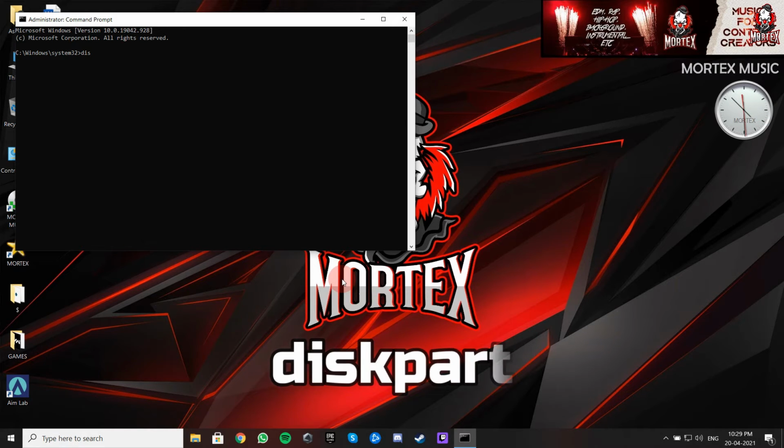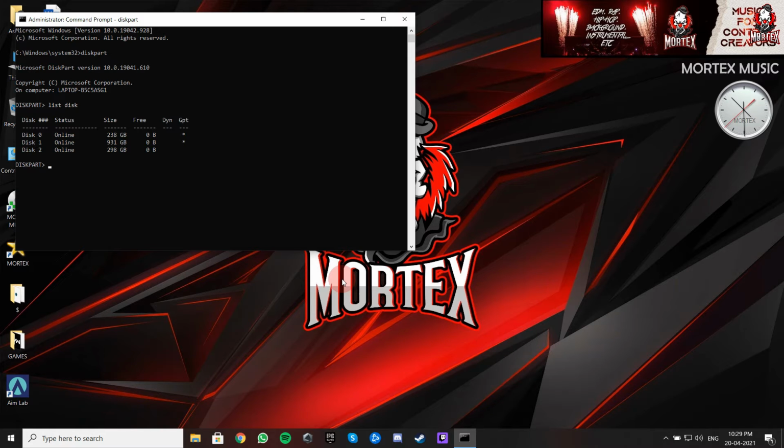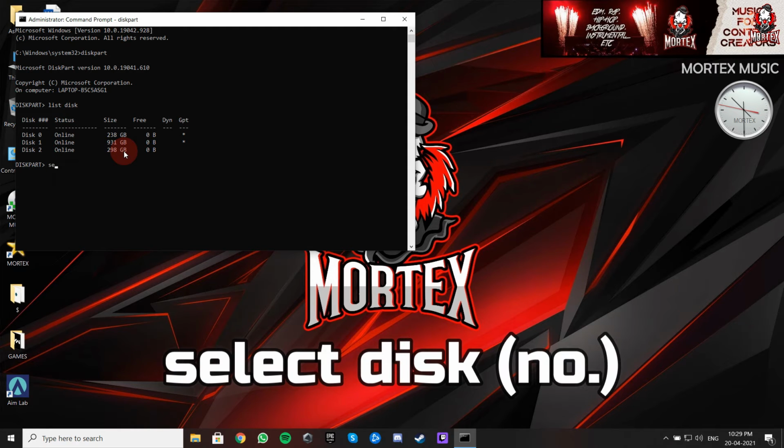Now type diskpart and hit enter. Then list disk. Now here you can see the corrupted hard disk, so select it by entering select disk and your hard disk number here.